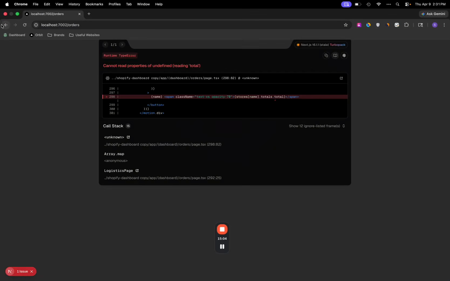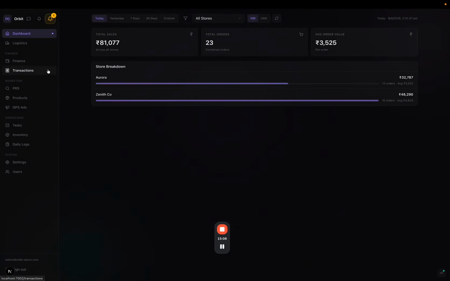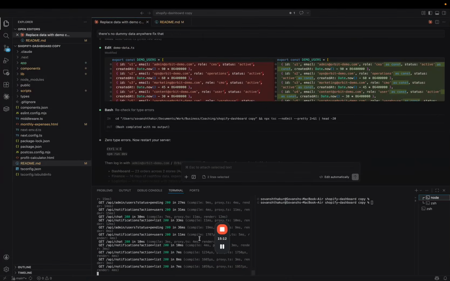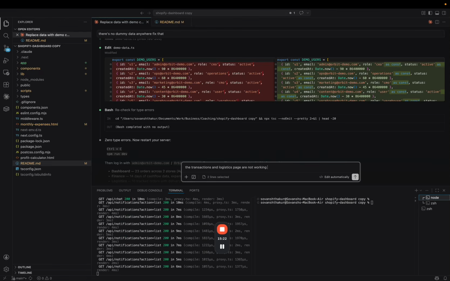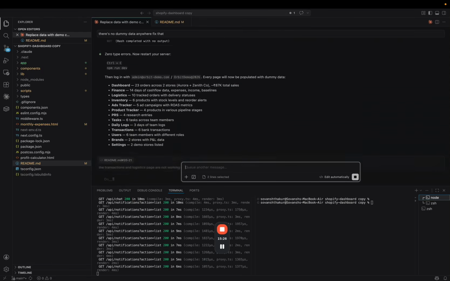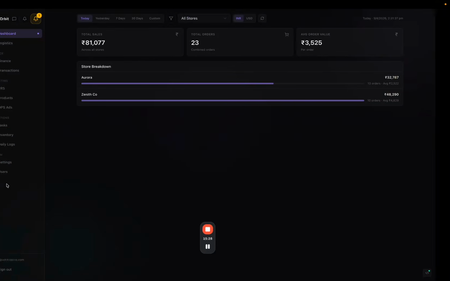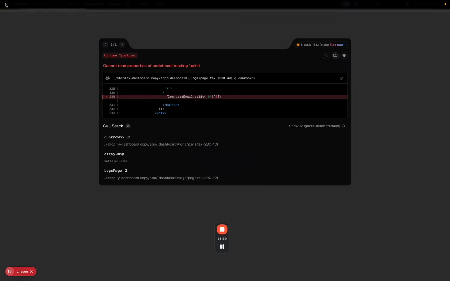Now let me tell Claude to fix the logistics and the transactions page so that I can show you that later on, and then I'll tell you how to come up with ideas like this. Okay, so yeah, just a minute. I'll tell Claude the transactions and logistics pages are not working, as well as the daily logs page. The daily logs page, I think, was also not working, right? Yeah, it's also not working.